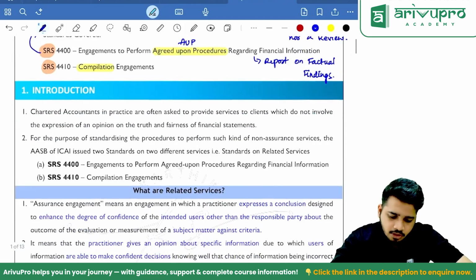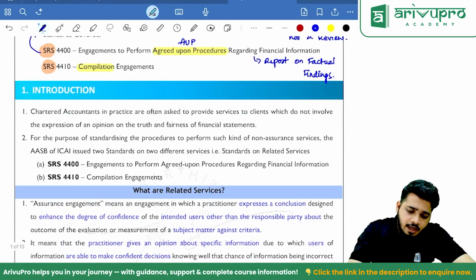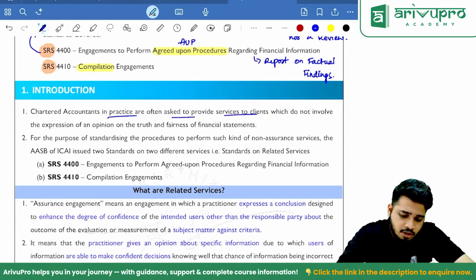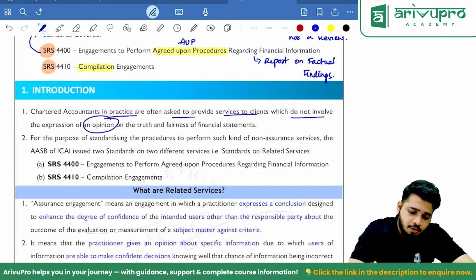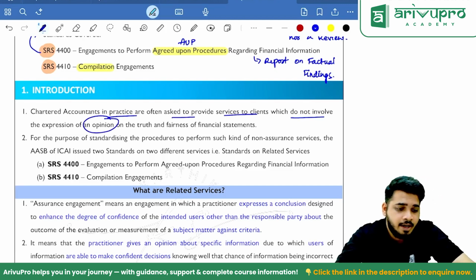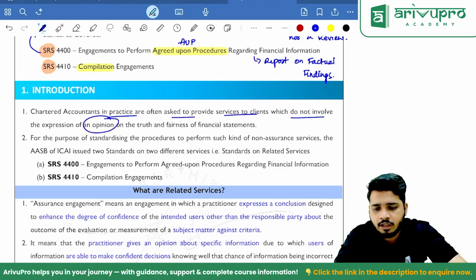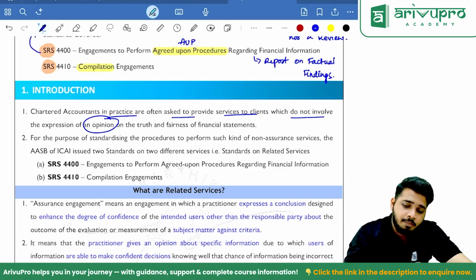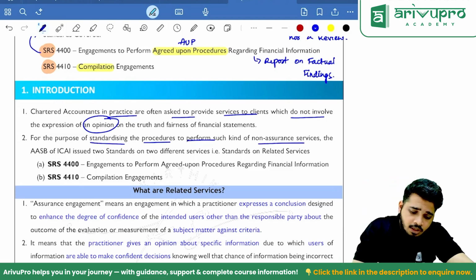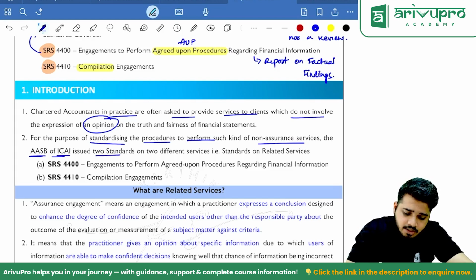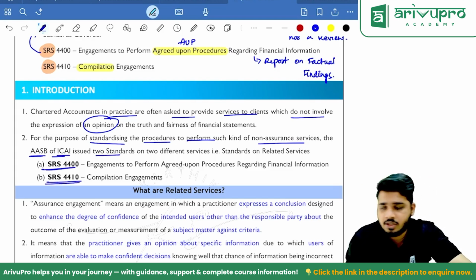Clear? Chartered accountants in practice are often asked to provide services to the client which do not involve expression of an opinion on the truth and fairness of financial statements. So it's not that always we do audit only. Clear? For the purpose of standardizing the procedures to perform such kind of non-assurance services, the AASB of ICAI issued two standards, SRS 4400, SRS 4410.